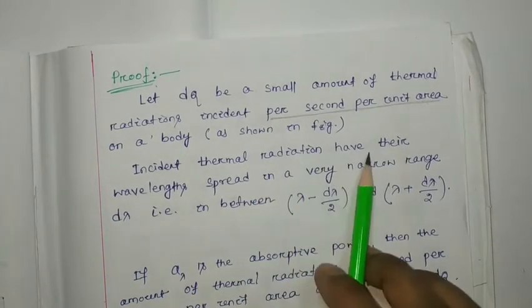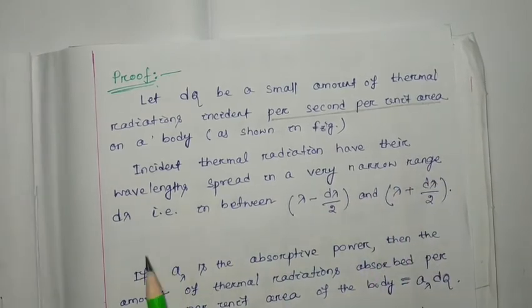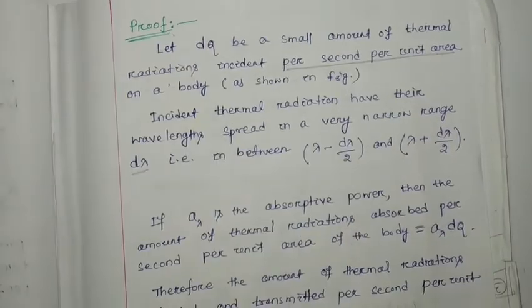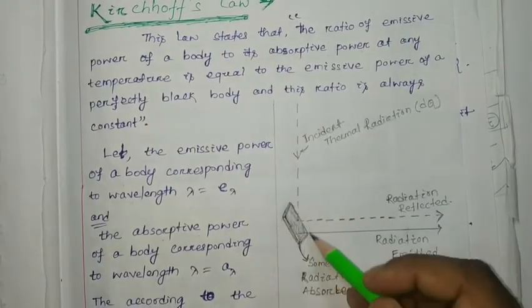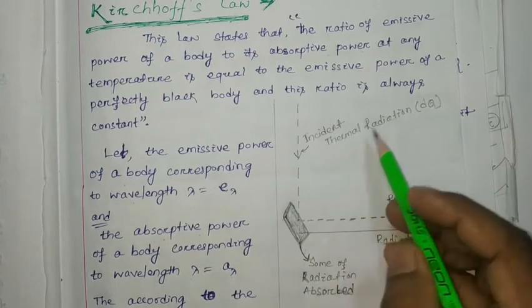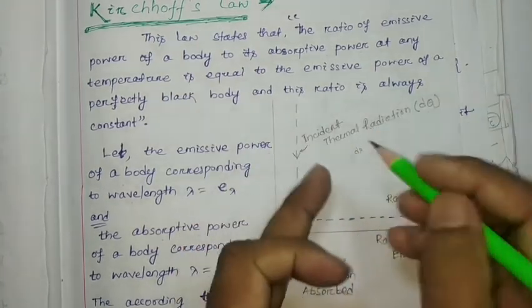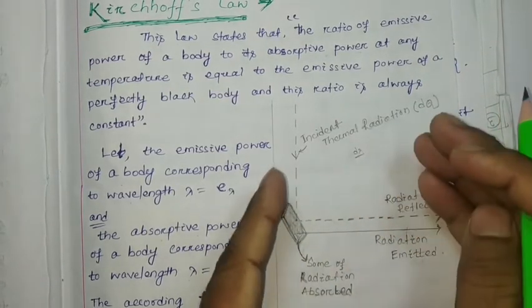The incident thermal radiation has wavelengths spread in a very narrow range, suppose d lambda. So whatever radiation is incident on this body or material, that radiation's wavelength range is d lambda.